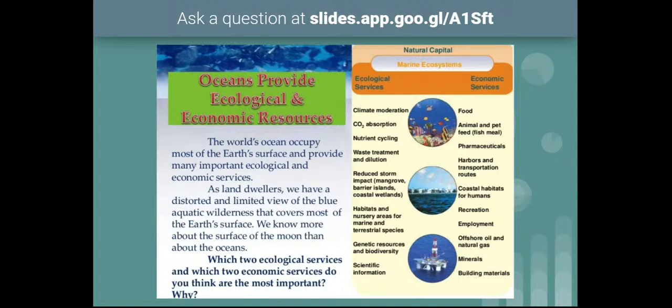And coming to the zonation, the marine ecosystem can be divided into different types of zones. This zonation is based on different things. Based on depth, the ocean can be divided into continental shelf, continental slope, and the third one is oceanic crust. Continental shelf, continental slope, and oceanic crust.